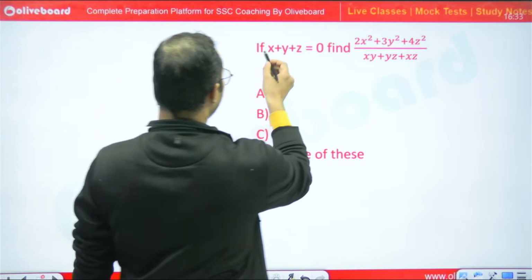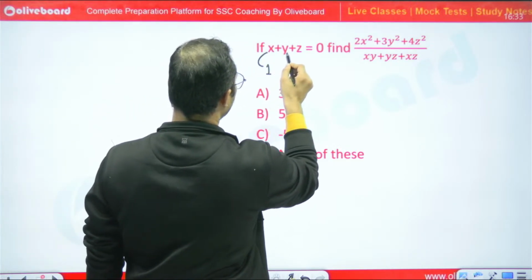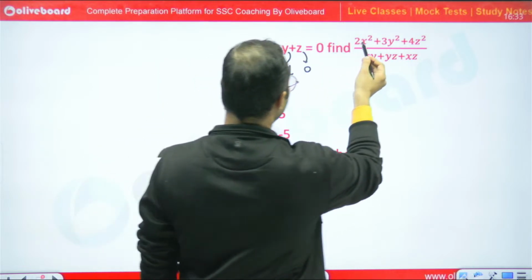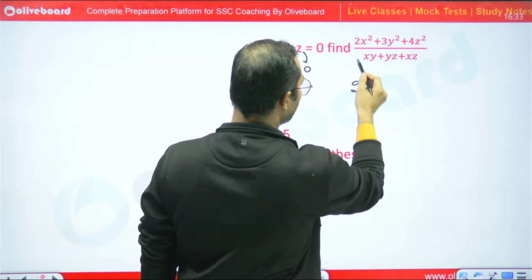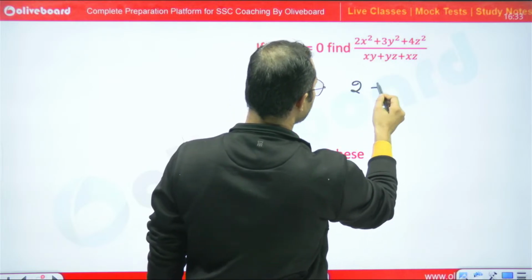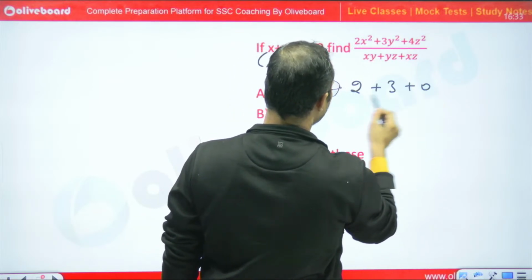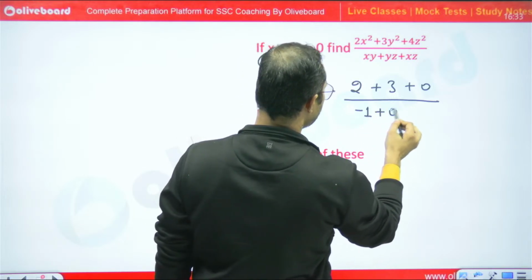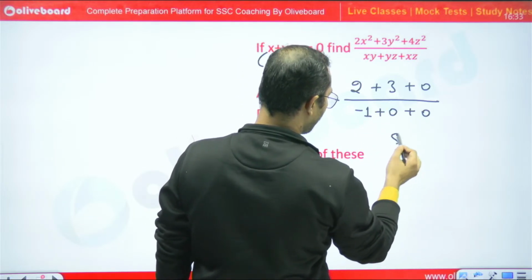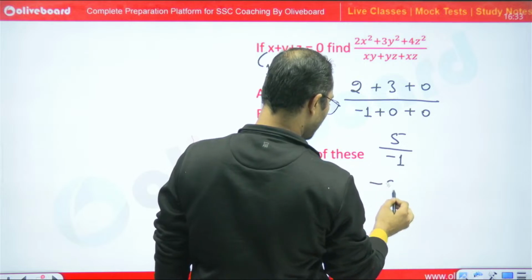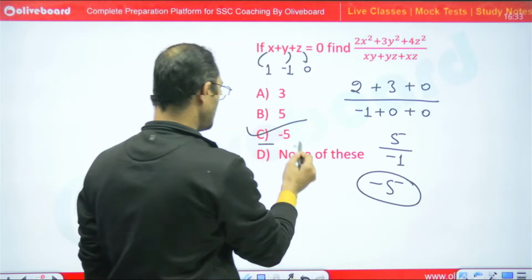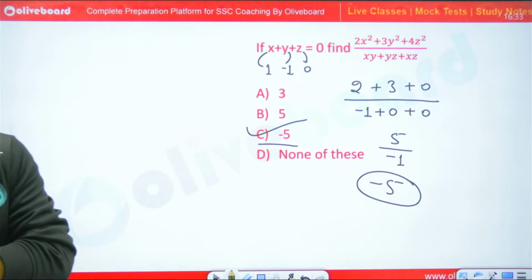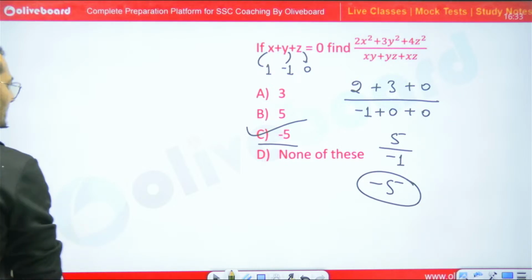See, let x is equal to 1, y is equal to minus 1, z is equal to 0, right? So here I will get 2 into 1 square, 1, so plus 3 plus 0. Here I will get what? Minus 1, 0, 0, okay? So 5 divided by minus 1, so minus 5 is the right answer. C is the right answer.